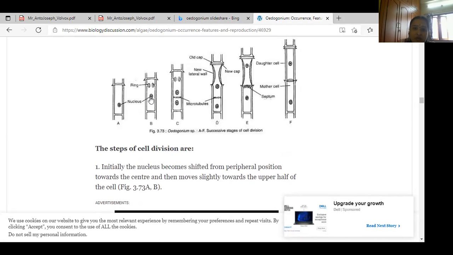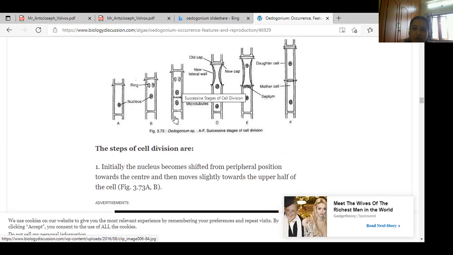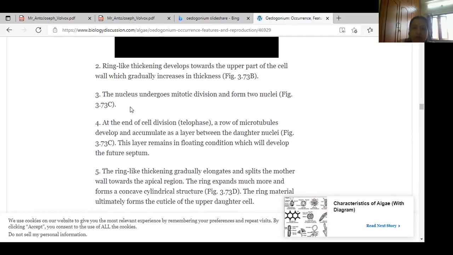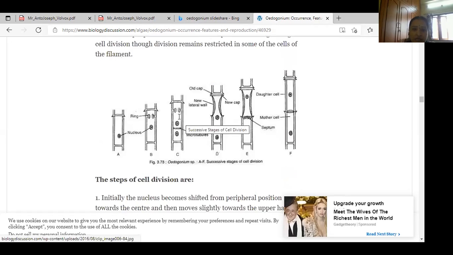See, this nucleus undergoes mitotic division. How many nuclei are there here in the diagram? How many nuclei? After mitotic division, it forms two nuclei. This is what type of cell division? The phase is the telophase.